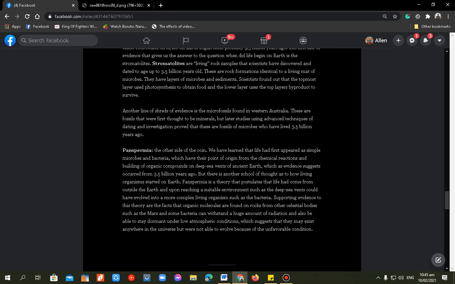So, we have learned that life first appeared as simple microbes and bacteria, which have their point of origin from chemical reactions and the building of organic compounds on deep sea vents of ancient Earth.